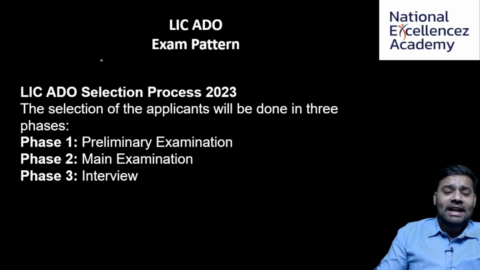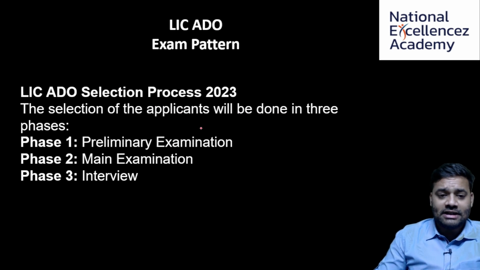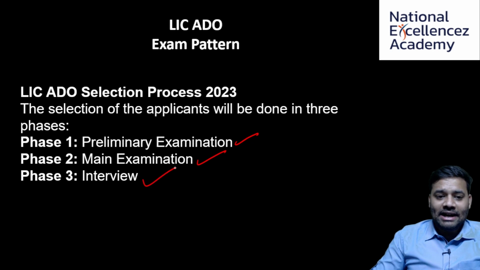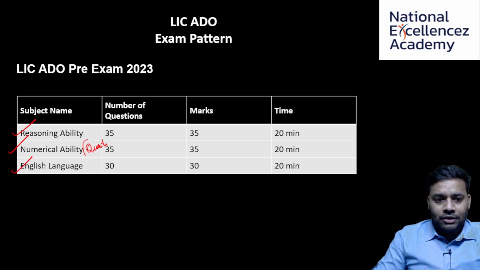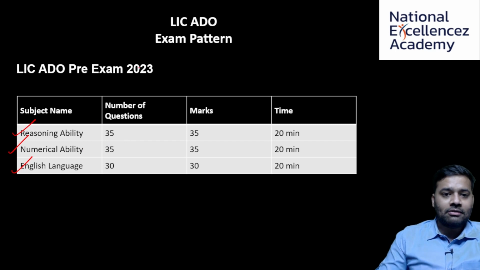Going forward, LIC ADO exam pattern. The selection process, basically there will be three phases. Phase 1 is prelims, phase 2 is mains, and phase 3 is interview. When we begin with prelims, prelims will include reasoning, numerical ability and English language. Numerical ability is nothing but quantitative aptitude.